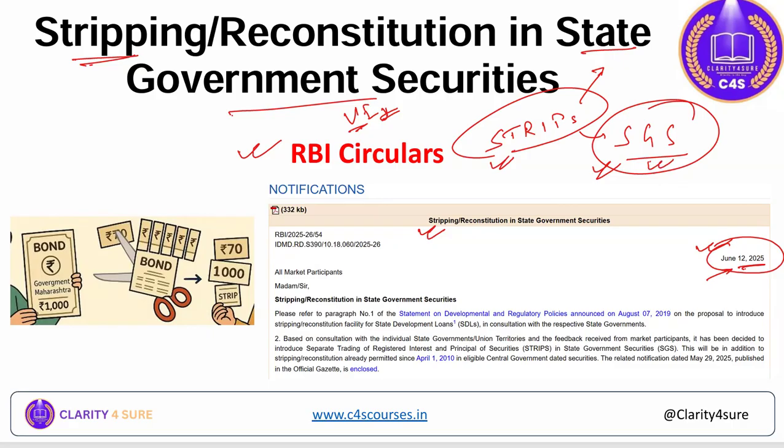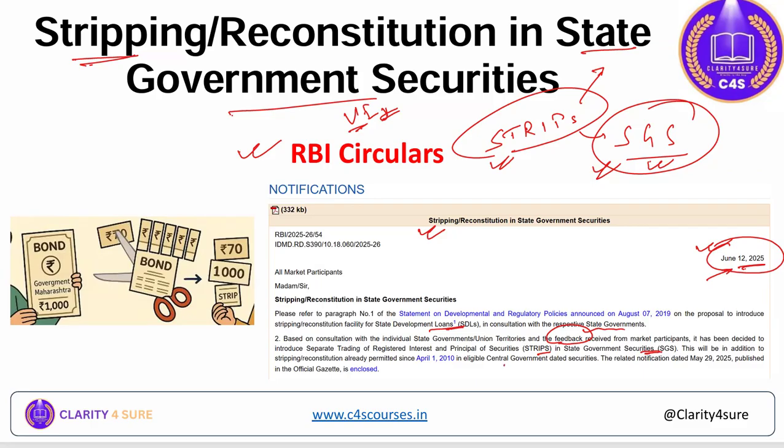You can read out some of the points of the circular, the introduction of the circular. The Statement on Developmental and Regulatory Policies announced on 7th August 2019 proposed to introduce strips or reconstitution facility for state development loans in consultation with respective state governments. And they got the feedback from the market participants, from the various state governments, and RBI has decided to introduce the strips in state government securities, and this will be an additional strips.